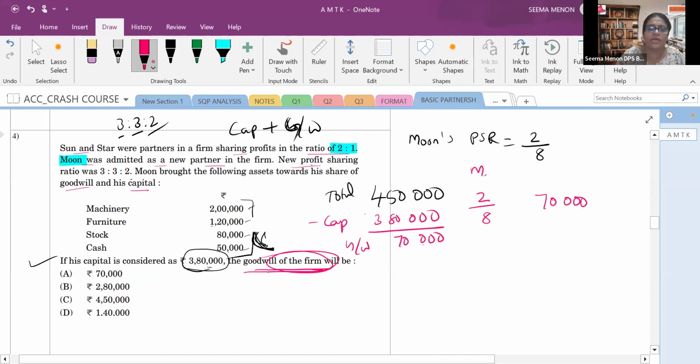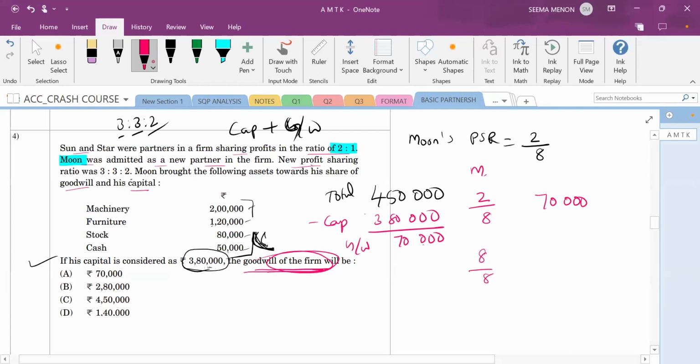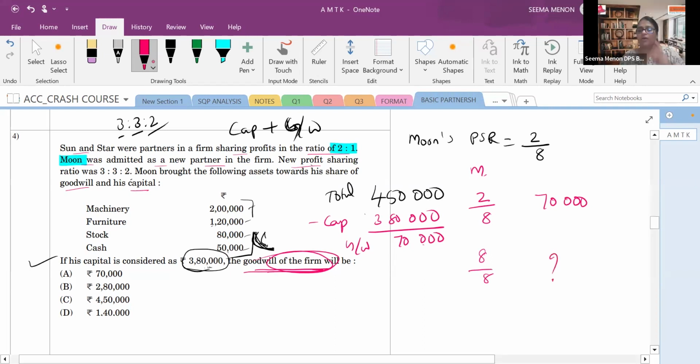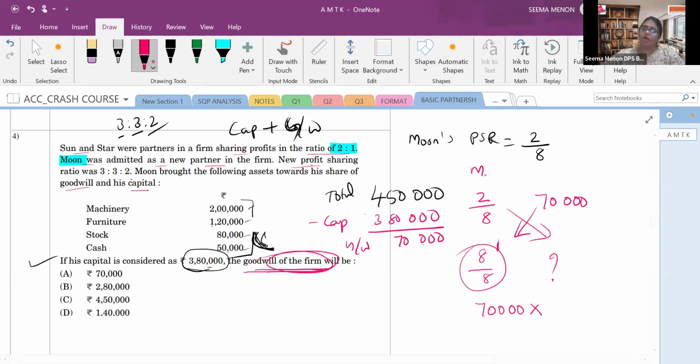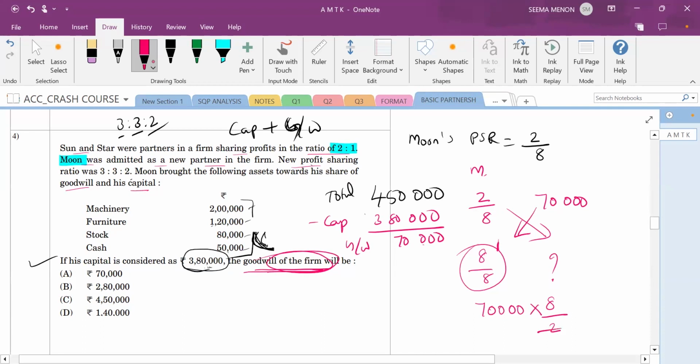पूरा, पूरा eight. मीन 8 by 8. 8/8, yes, that means पूरा goodwill we have to find out. So 8/8 का मतलब क्या है? 1. Now we will do the cross multiplication. Cross multiplication जब हम करेंगे तो क्या आएगा? 70,000 into 1, divided by 2/8. Now to multiply that, we will put what? We will put 8/2. Yes or no? Yes ma'am. Yes. Now we will solve this.